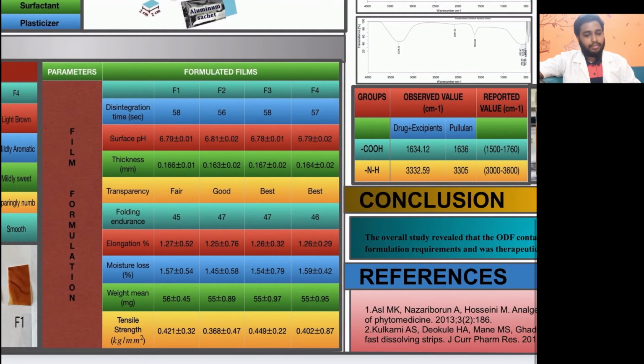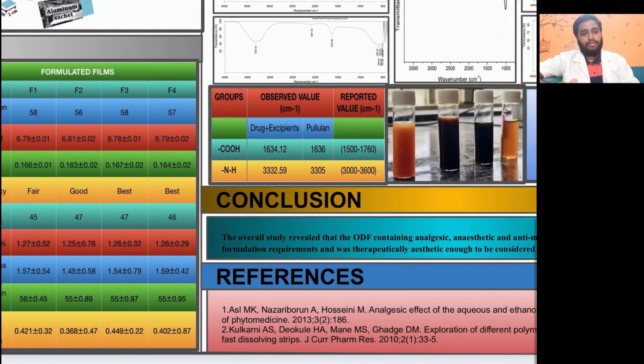Moving on to one of the other major aspects, which is moisture loss percentage. The more the moisture, the more are the chances for microorganisms to grow. The lesser, the better is the formulation. So even in that, formulation 2 showed better results. And the others, tensile strength, percentage elongation and folding endurance, are all the other parameters to be considered for film formulation.